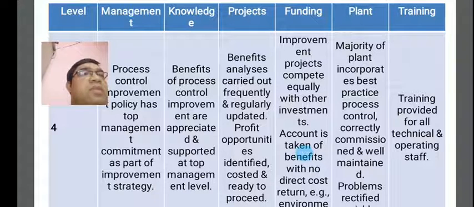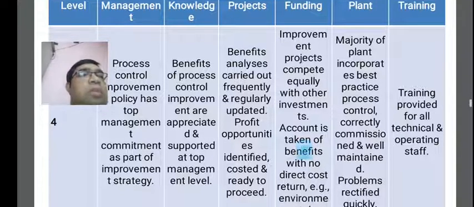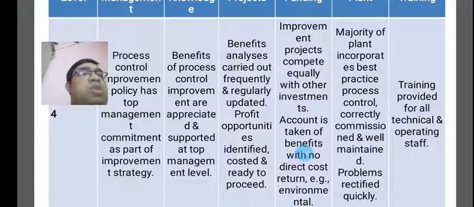Another is funding, which will be concentrated on according to the management of process controls at level 4. Improvement projects in the company compete equally with other investments.